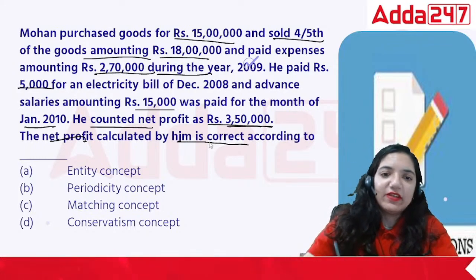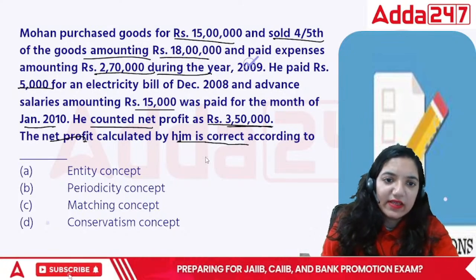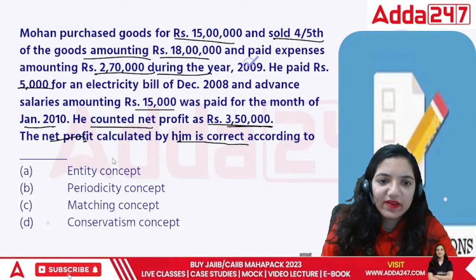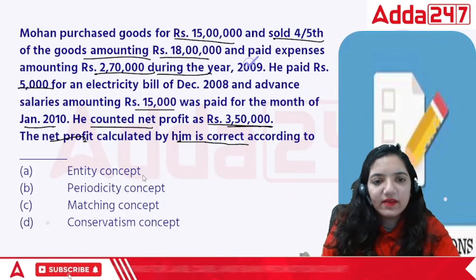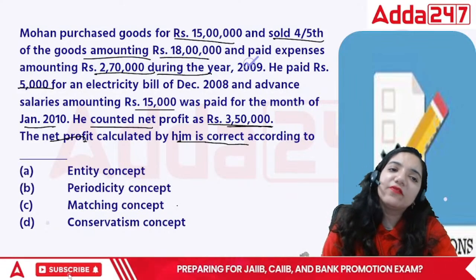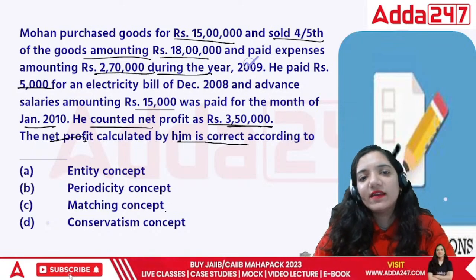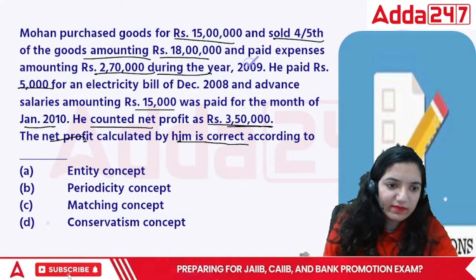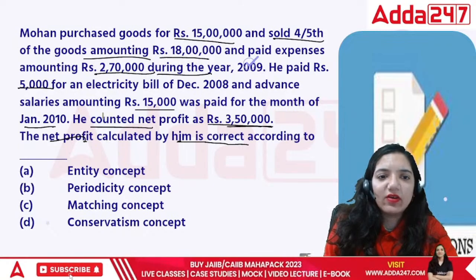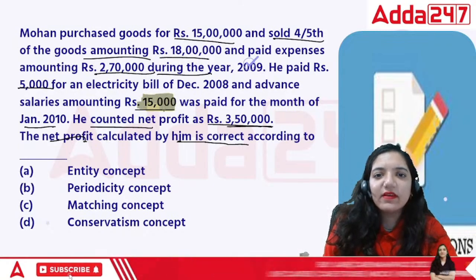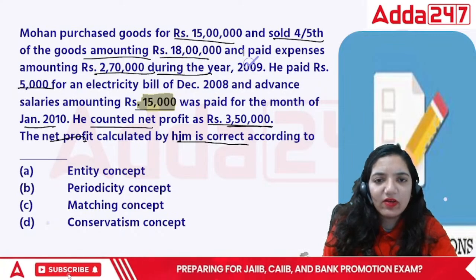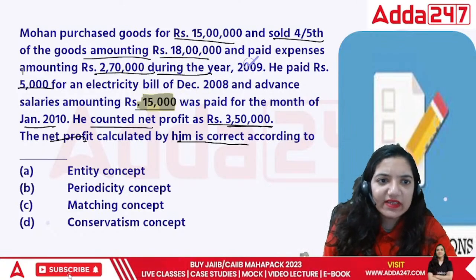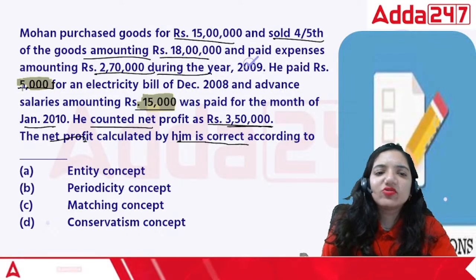Okay, if we talk about the various rules of accounting, there is a very important rule which is called the matching concept. See, the point is, if I spent money this year to earn the income of this year, only then the entire thing becomes relevant. In this case, we will not record the advance. We will not record, say, he paid 5,000 of an electricity bill of 2008. So probably this is also of the previous year. These two things shall not be recorded.